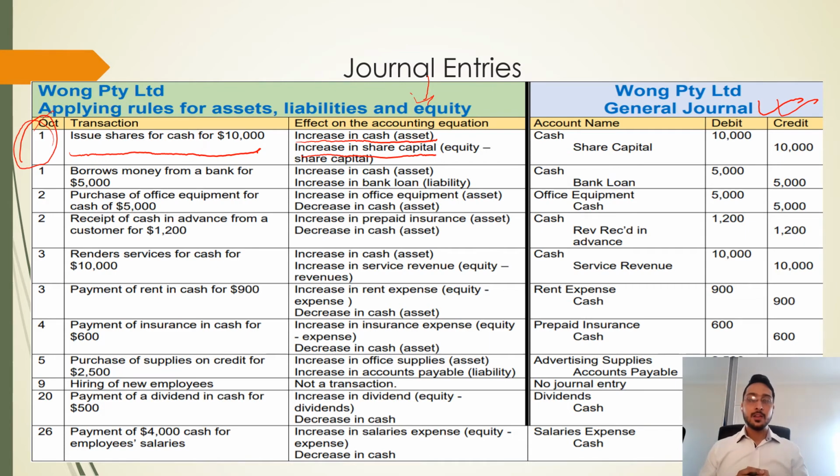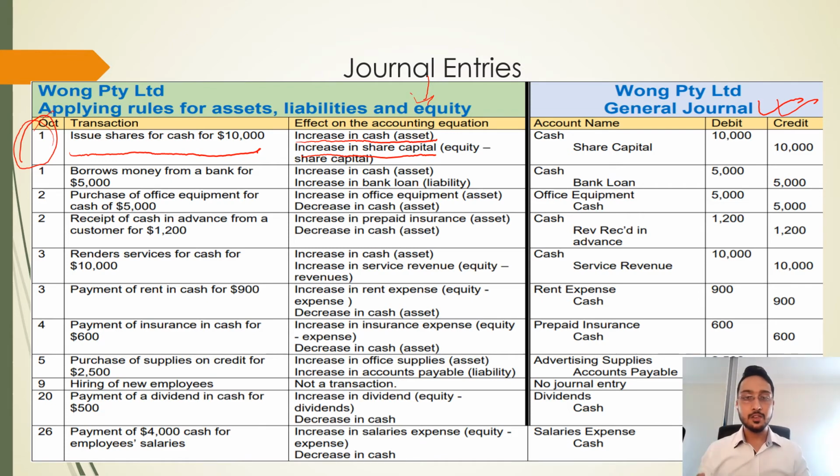When the asset increases, it will go on the debit side. And when the equity is increased, it will go on the credit side. So if the asset is increased, it will go on the debit side. If the asset is decreased, it will go on the credit side.